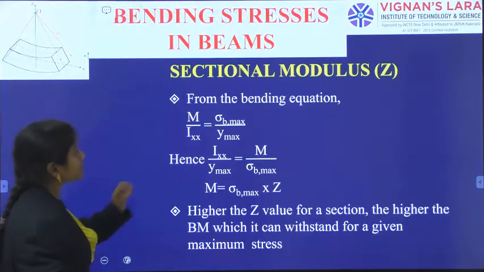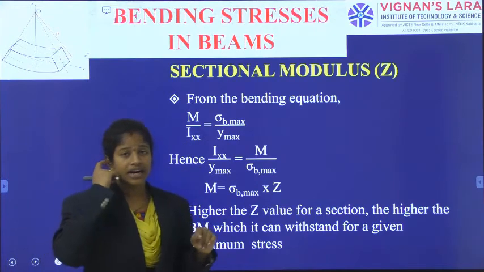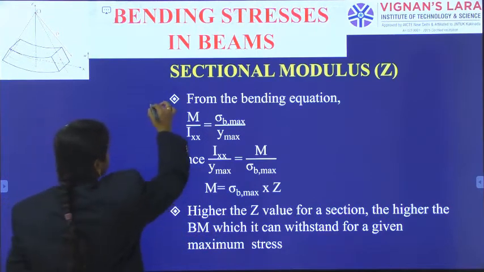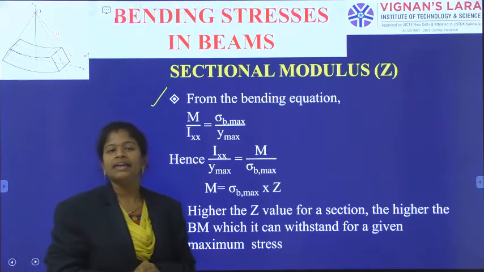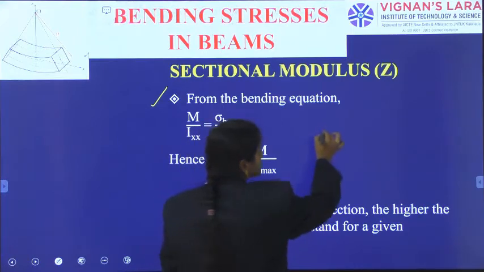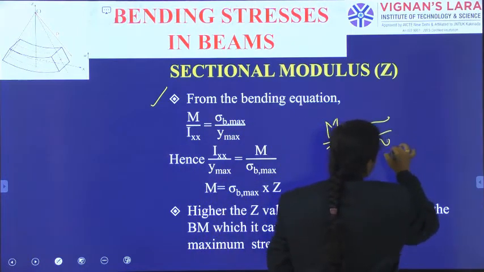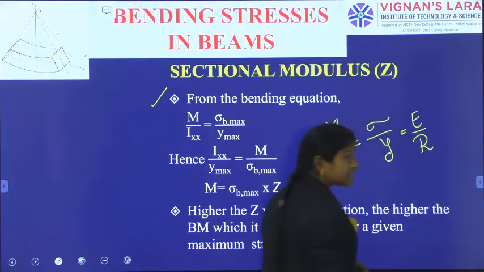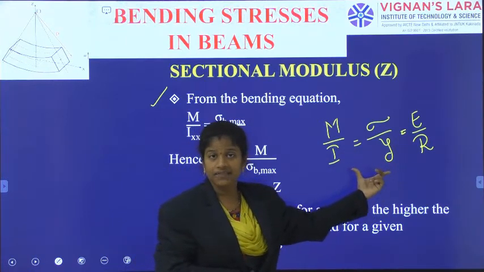Now, I am going for the section modulus calculation, and in that I am taking one more condition. Originally, the bending equation has a formula, that is M by I is equal to sigma by y is equal to E by R. Please remember the formula. Any combination may be useful for you for calculating the values.